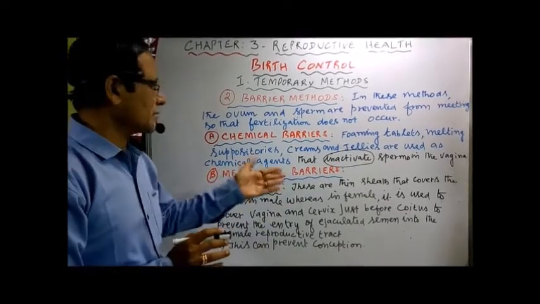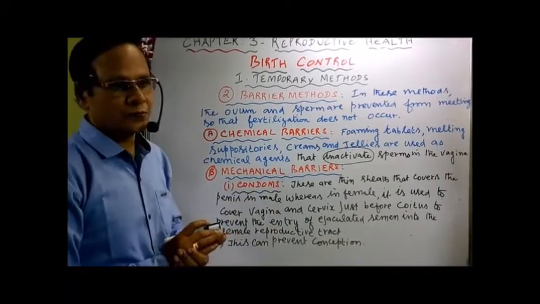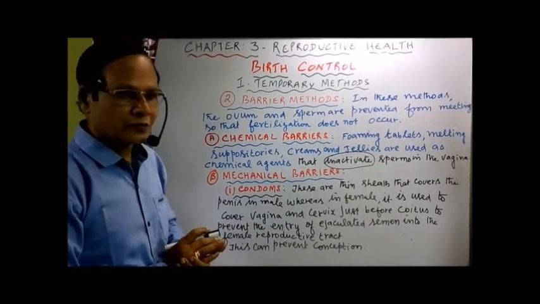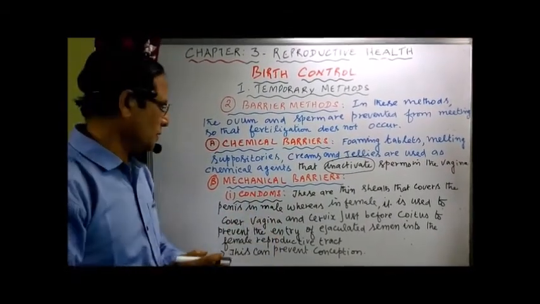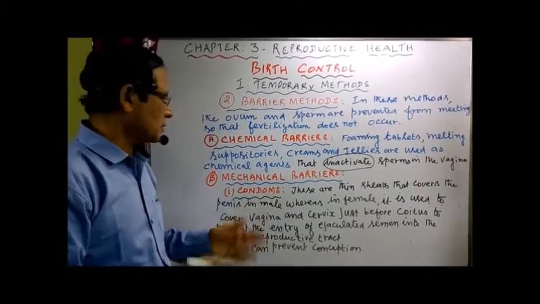Now the next one, mechanical barriers, under which the first one is condoms. The second one is the diaphragm, the cervical caps and walls. Let's see those later. Now the first one under the mechanical barriers, the condoms.